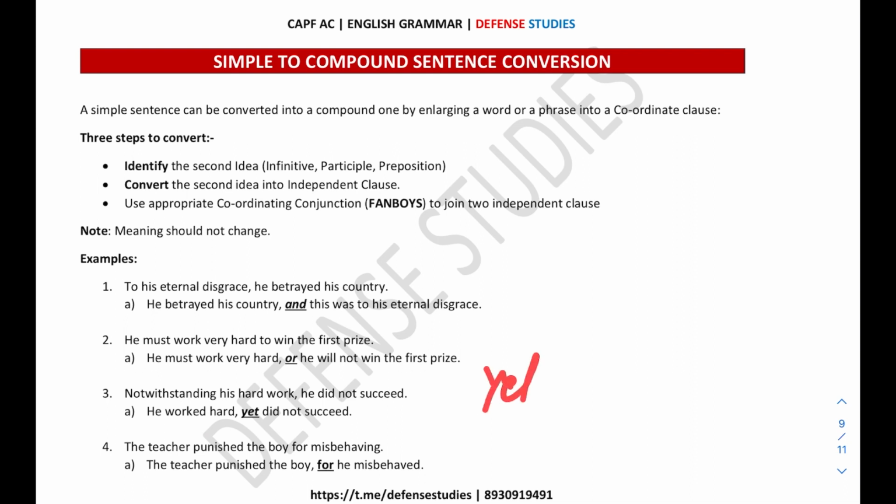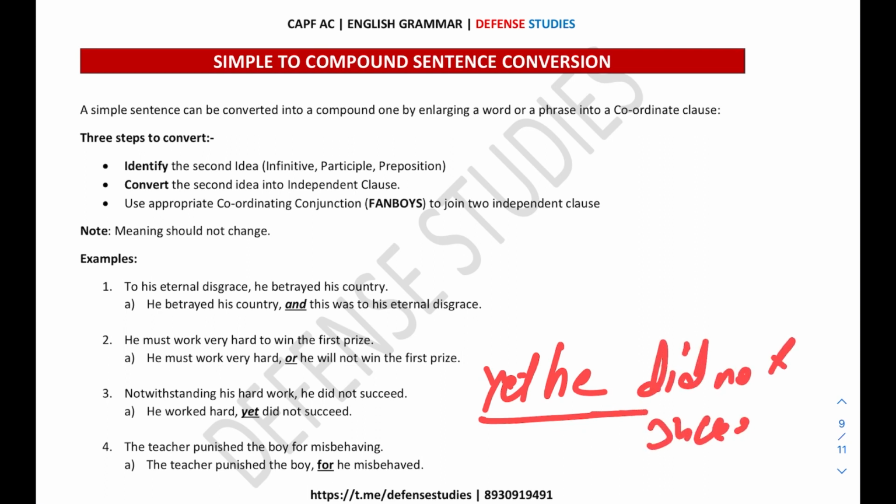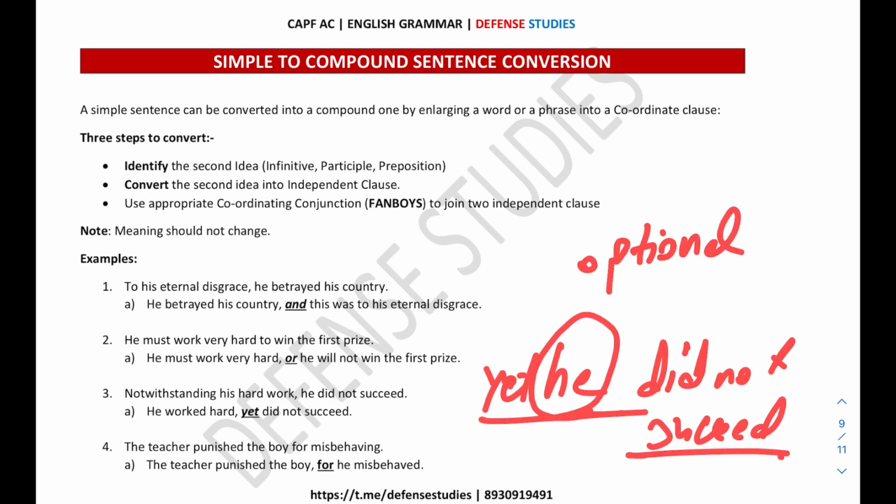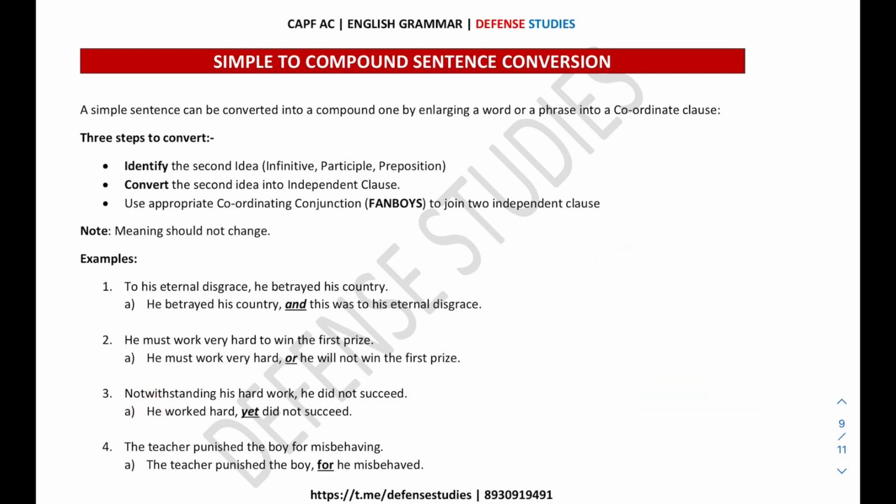Either you can write "he" after the "yet": "he did not succeed." That is also correct, but "he" is optional here. Either you can write "he" or skip it, because it is understood that the subject of the predicate "did not succeed" is "he" only. "He worked hard yet did not succeed." "He worked hard yet he did not succeed." It's the same meaning. Okay.